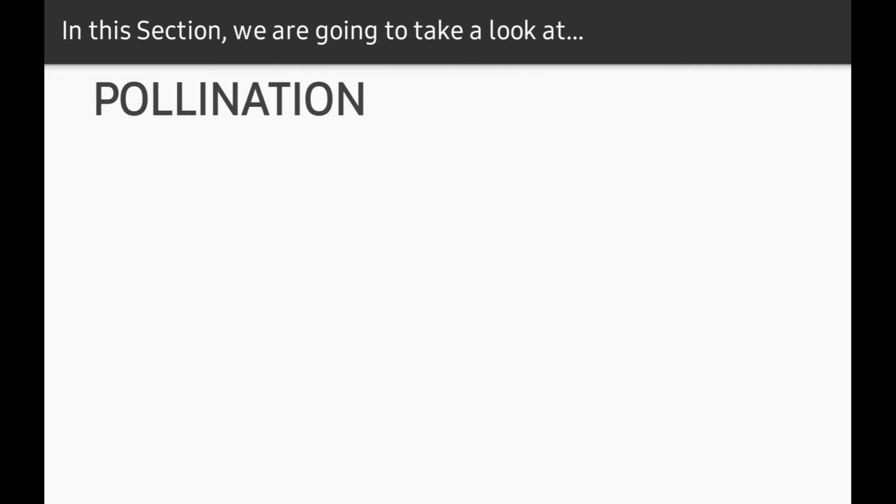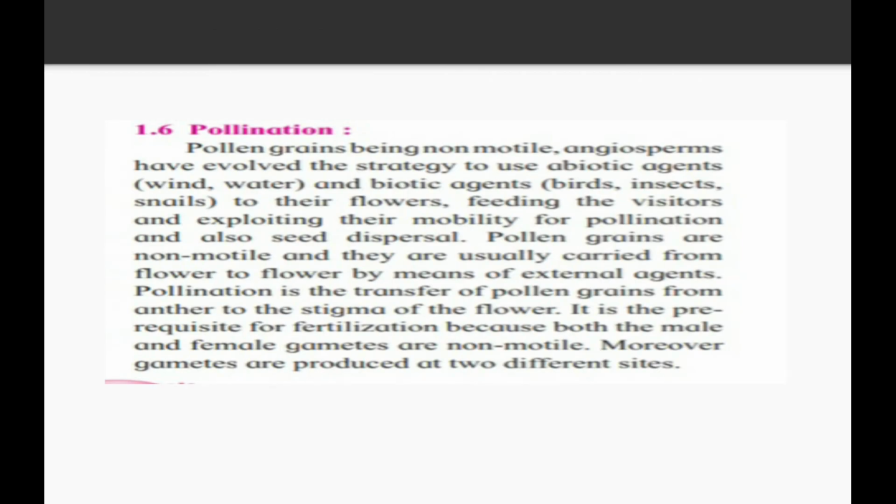So next slide. See, what do you mean by pollination? Pollination means the crossing of pollen grains to our ovule or ovary, but it is a very complex process. It is not carried out very easily. So let's see. Pollen grains being non-motile, angiosperms have evolved the strategy to use abiotic agents, that is wind and water, and biotic agents, that is birds, insects and snails, to their flowers, feeding on visitors and exploiting their mobility for pollination. And also seed dispersal means what?